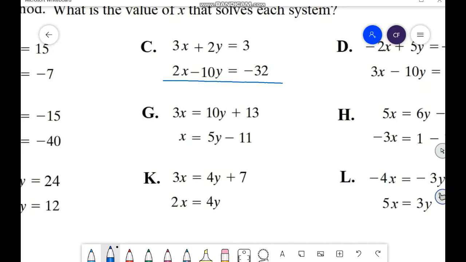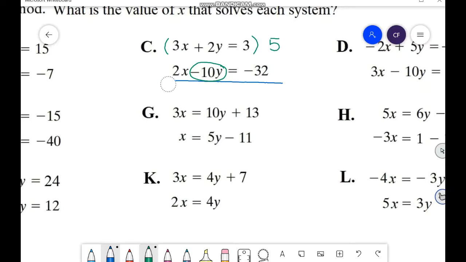You're going to choose a number that will allow you to eliminate one of the variables. Since we have negative 10y in the bottom equation, I'm going to multiply this first equation by 5. I'm going to multiply the whole equation by 5.